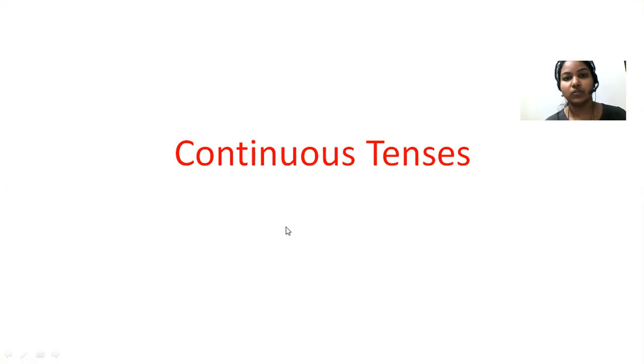We also call these tenses progressive tenses. So we can call it present continuous tense or present progressive tense, past continuous tense or past progressive tense, and future continuous tense or future progressive tense.